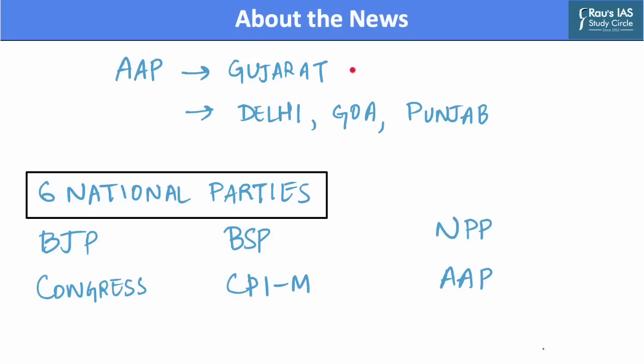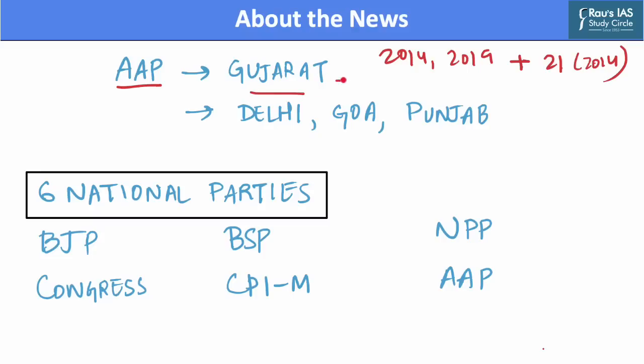Now, as we have discussed the conditions required for state and national party recognition, we can understand the news in a better way. The Election Commission granted the recognition of national party to the Aam Aadmi Party after reviewing the poll results of parties in the elections of 2014 as well as 2019, in addition to election results of 21 state assemblies since the year 2014.